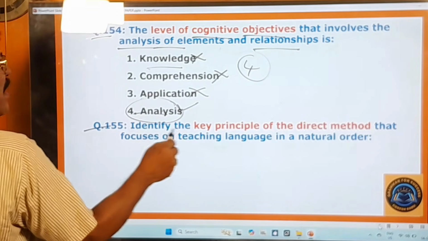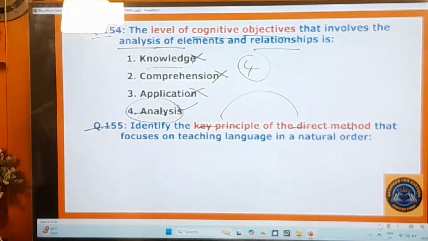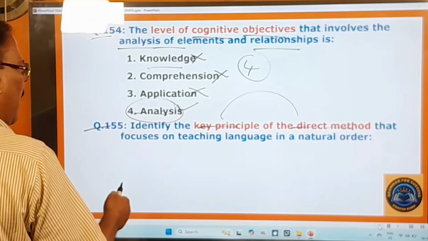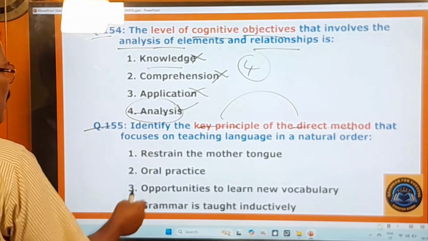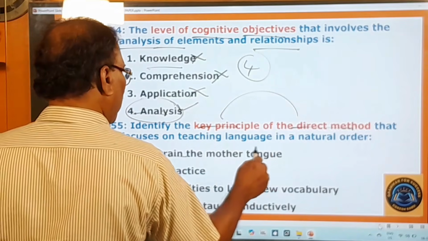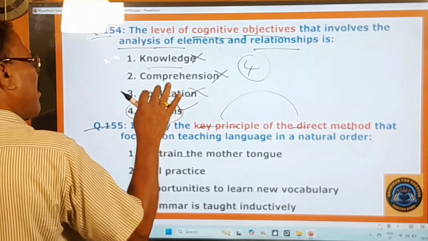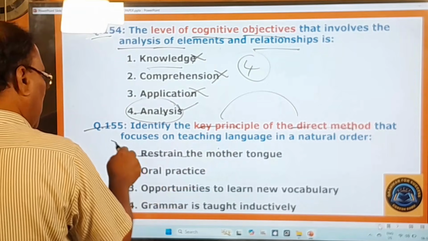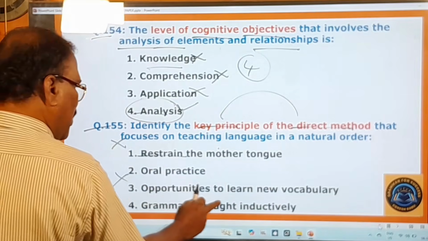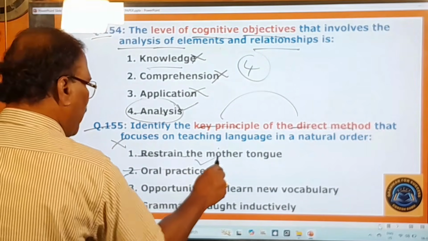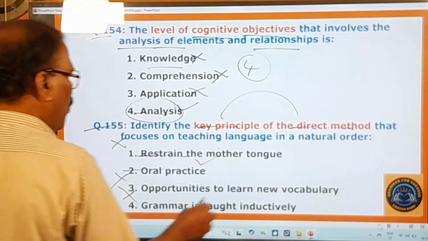155th question. Identify the key principle of the direct method. About the direct method you know pretty well. And what is the key principle of that? Here you pay attention. Restrain the mother tongue, that means preventing the use of mother tongue. That's not it. Opportunities to learn a new vocabulary, no. Grammar is taught inductively, no. But only oral practice. So the key principle of the direct method is only oral practice.